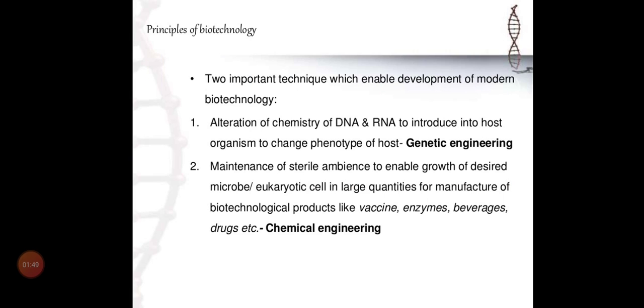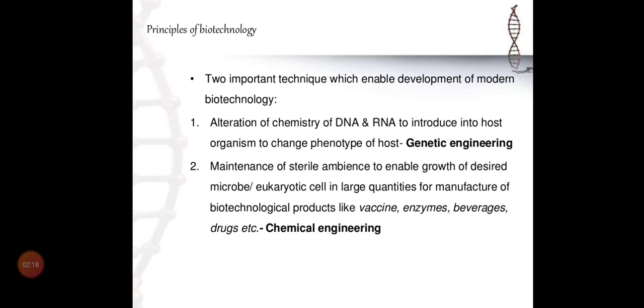And what are the two important branches we learned? Genetic engineering and chemical engineering. Genetic engineering means here we change the DNA and RNA sequence and make so many new things. Recombinant DNA technology comes under genetic engineering only. And chemical engineering means here, only recombinant DNA, and we are able to get our desired things.